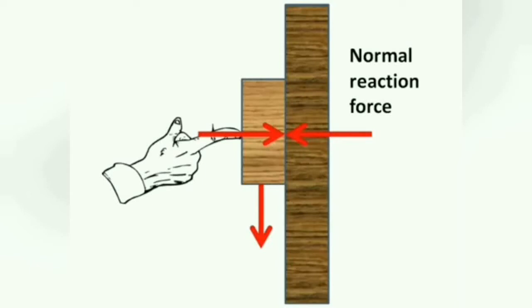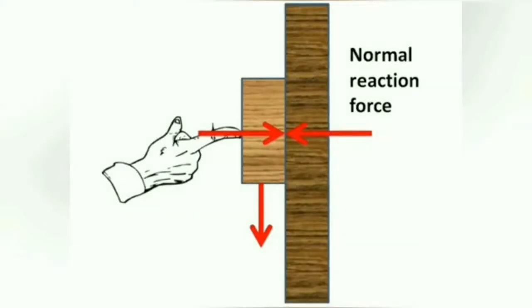So students, in this case, friction is due to the normal reaction force and not due to the weight. Therefore students, it is more appropriate to use the term normal reaction instead of weight. Therefore, we conclude that the friction is directly proportional to the normal reaction. Normal reaction is equal to the weight of the body only when the body is lying horizontally.